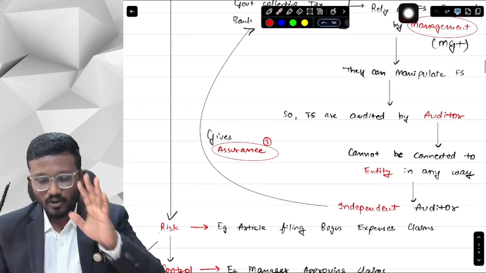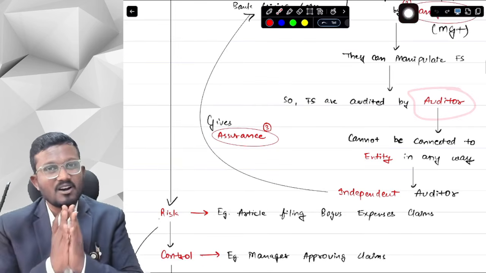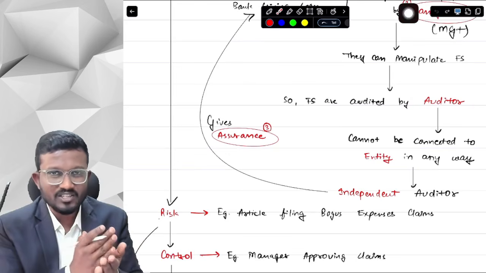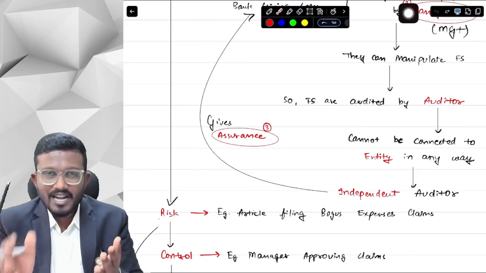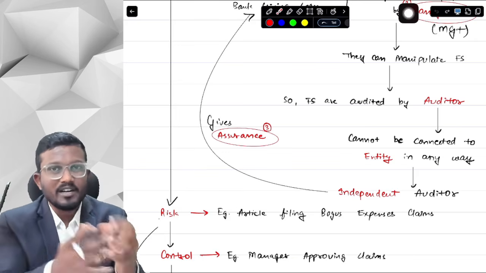So this we have understood: audit is required because the financial statements have to be relied upon and trusted by many of the users of the financial statements. So that users trust the financial statements, we do an audit of the financial statements.